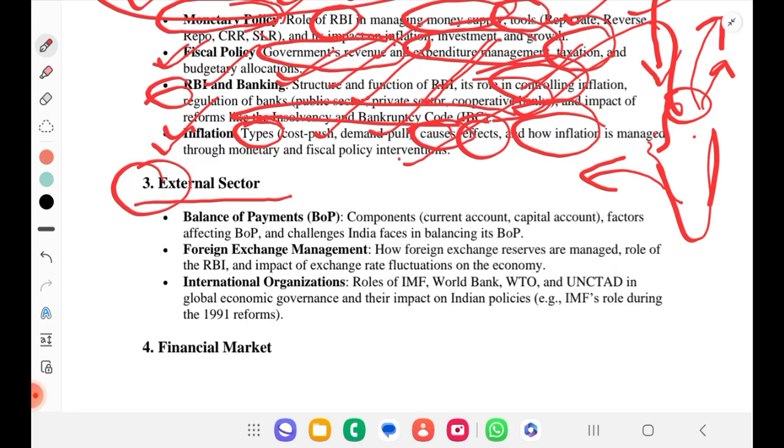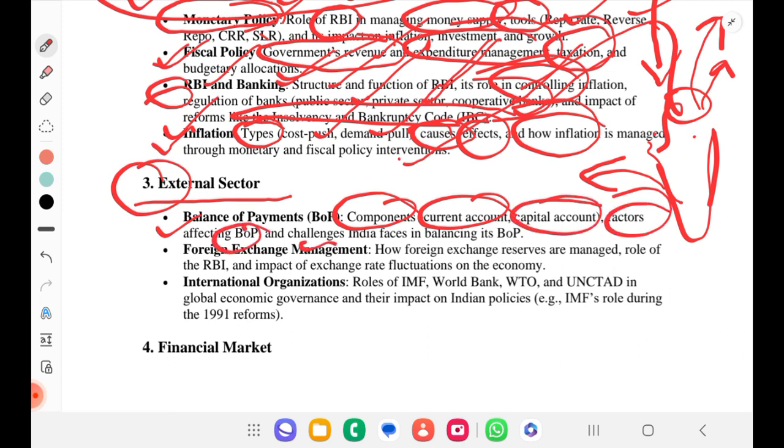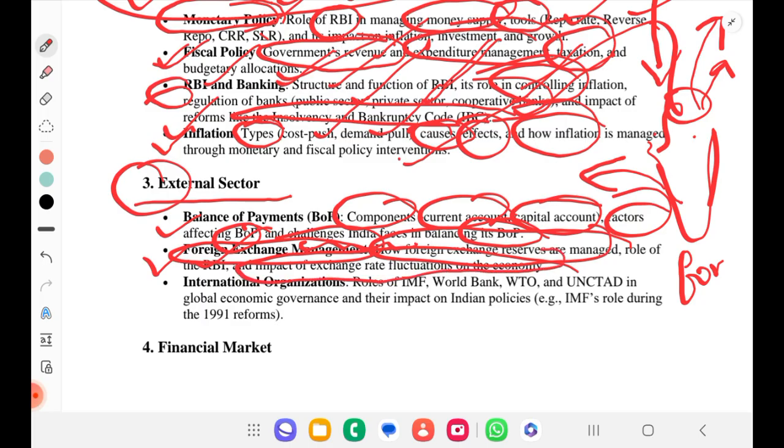So that is about balance of payment, the components like current account, capital account, and the factors affecting BOP, and also challenges India faces in balancing its BOP. Also we'll go through foreign exchange management, how foreign exchange reserves are managed. We have forex reserve, right? How those are managed, role of RBI in that, and impact of exchange rate fluctuations on economy. So how it will fluctuate and what is the impact, that also we'll understand.